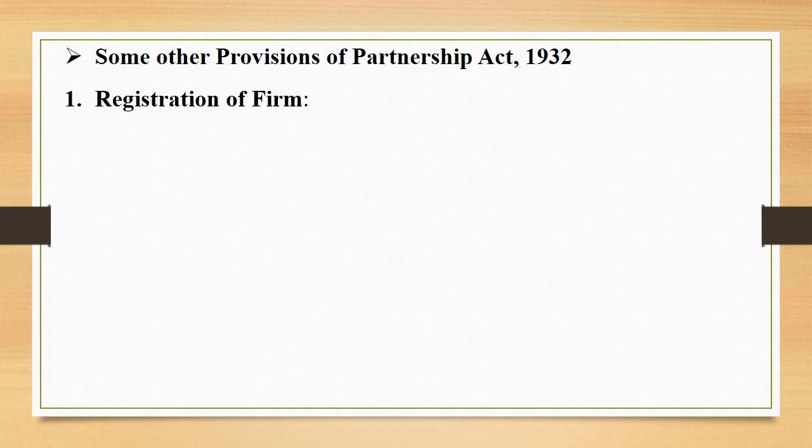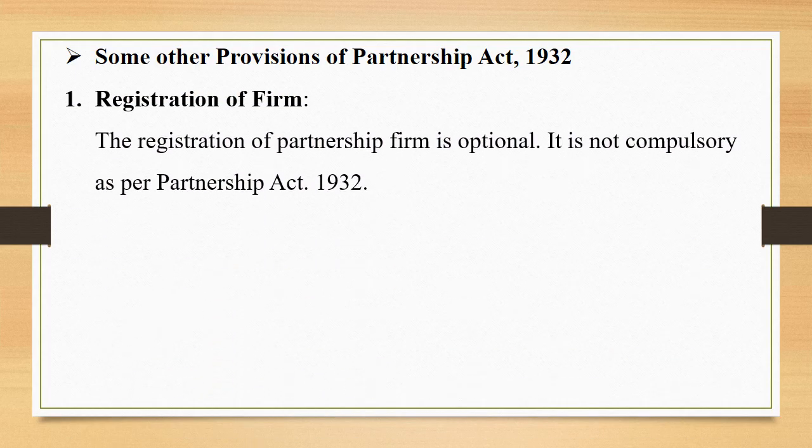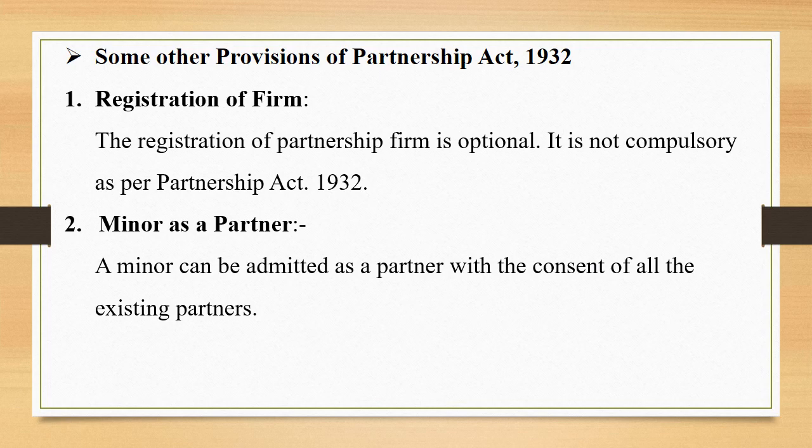Registration of firm. The registration of partnership firm is optional. It is not compulsory as per Partnership Act 1932. Minor as a partner. A minor can be admitted as a partner with the consent of all the existing partners. I have told you regarding this earlier also. In normal cases, minor cannot be admitted as a partner, but yes, if all the partners do give their consent, in that case, a minor can also be admitted as a partner.